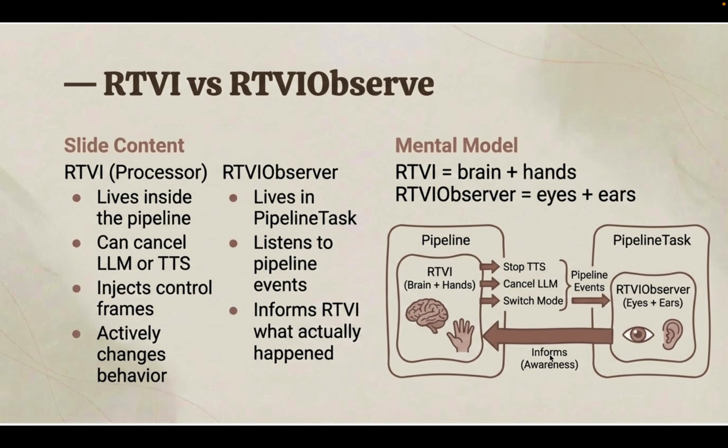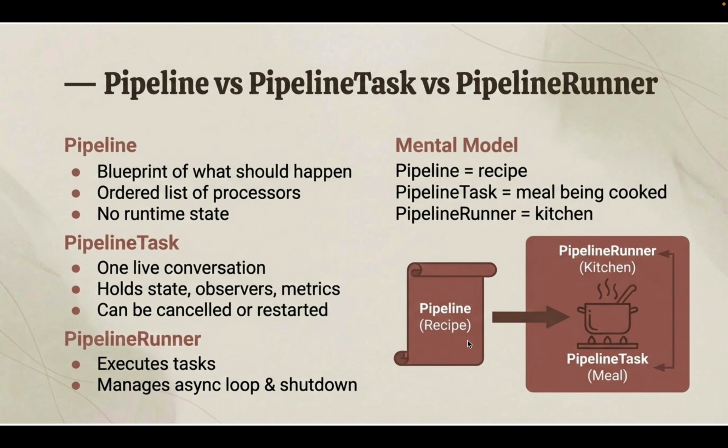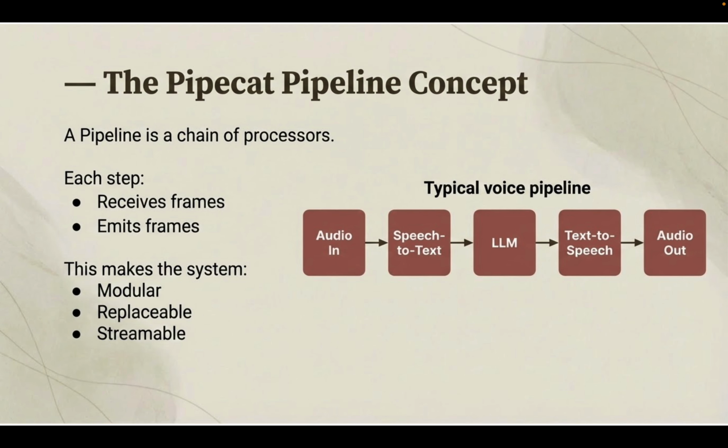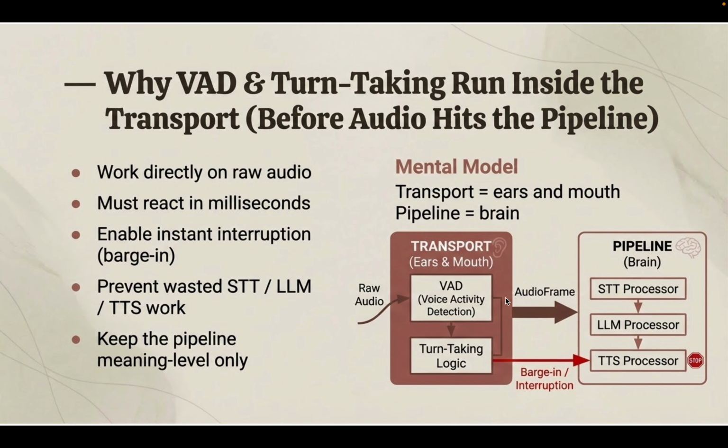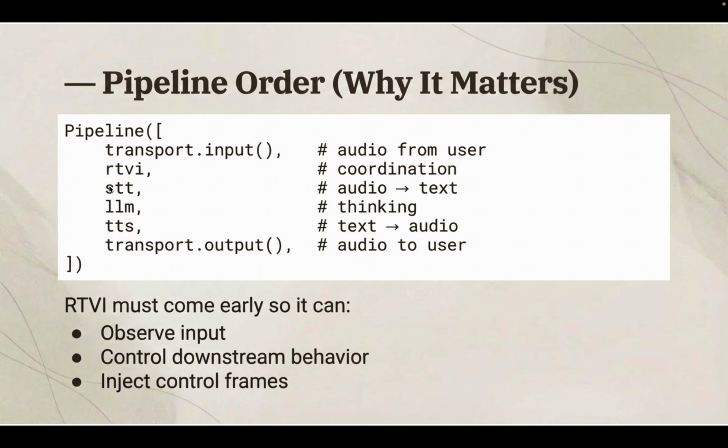So the RTVI observer is kind of like this: when our pipeline is running, let's say RTVI interrupts the pipeline, right? But how would RTVI know when to interrupt the pipeline?